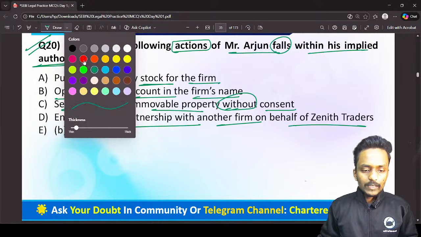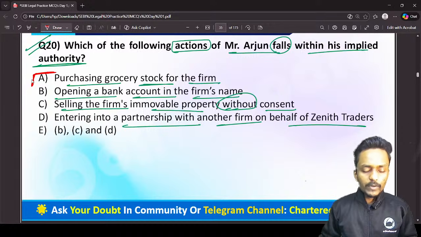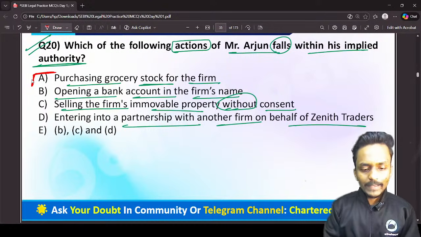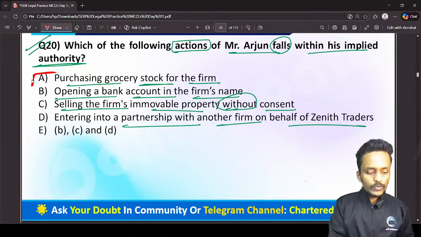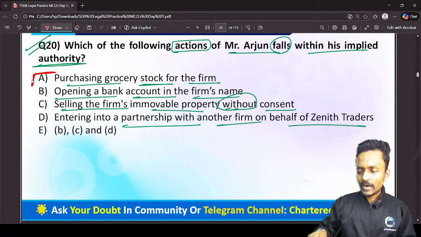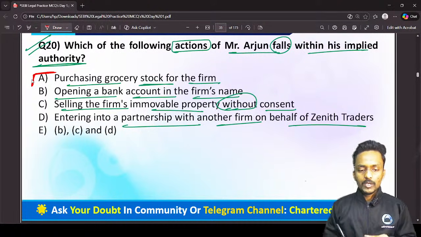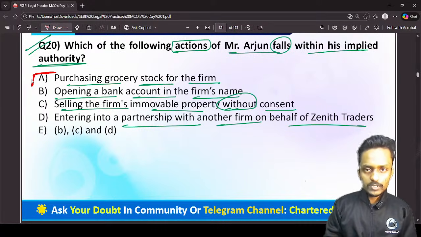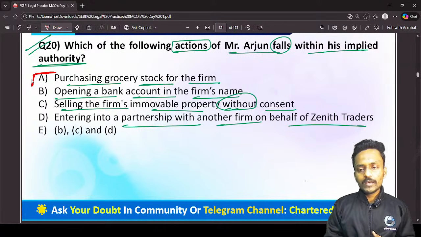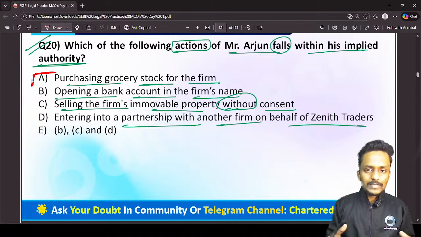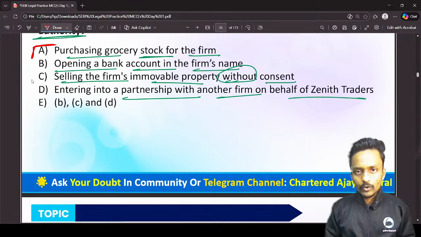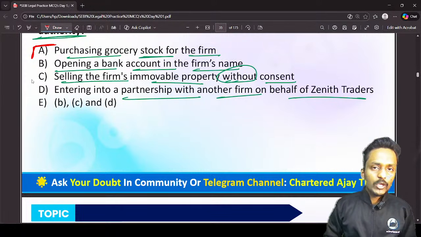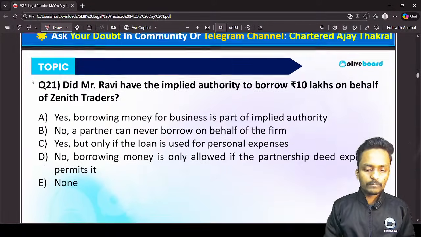No sir. So in this case, only option A is the correct answer. Why, sir, is option A correct? Because when I am talking about the ordinary course of business of the partner, in this case study we have a trading partnership firm. So purchasing of goods, selling of goods, receiving money from the debtor, advancing money, these are considered under the ordinary course of business, and the remaining ones are not considered the ordinary course of business. If you are performing these acts, you need a proper approval from the partnership firm.